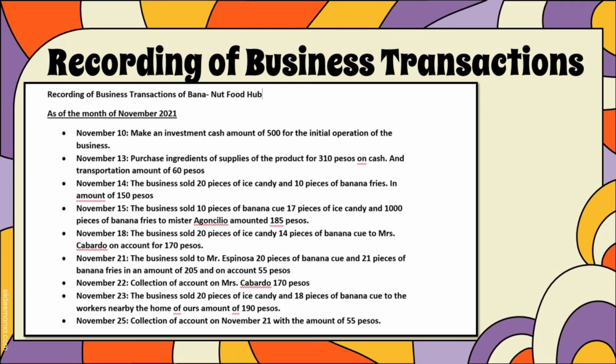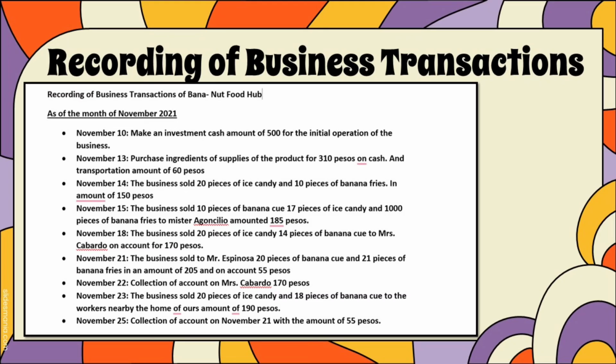And on November 21, the business sold to Mr. Espinosa 20 pieces of banana Q and 21 pieces of banana fries in an amount of 205, and on account of 55 pesos. And November 22, the collection of account from Mrs. Cabardo, which is 170 pesos.